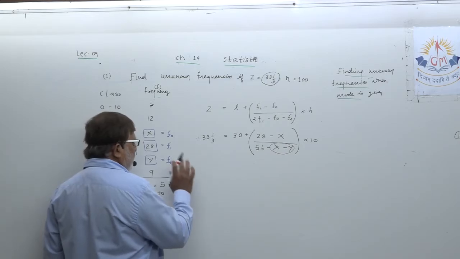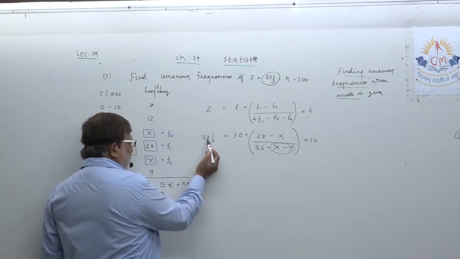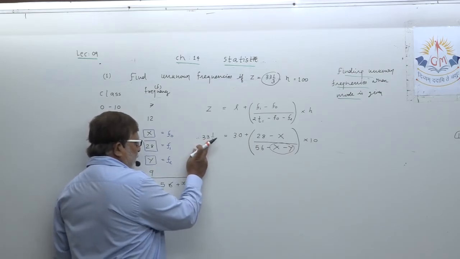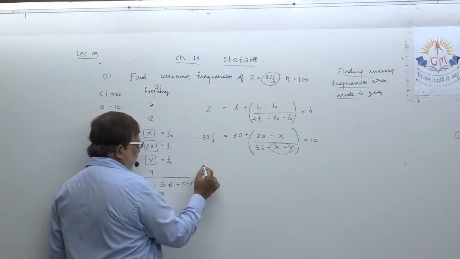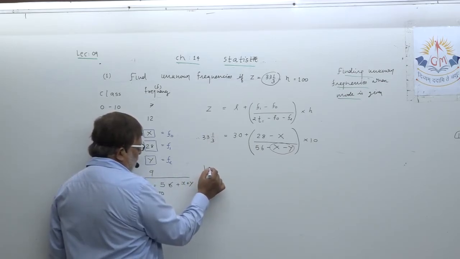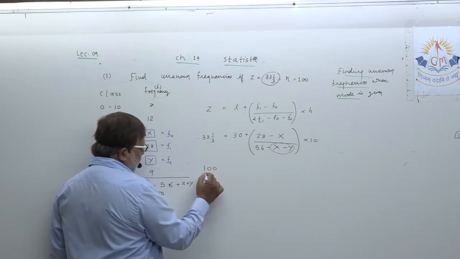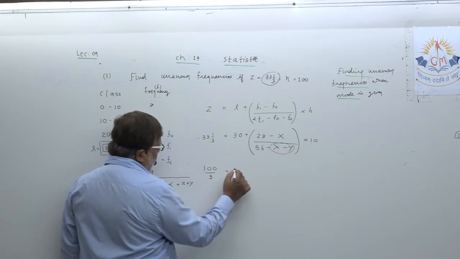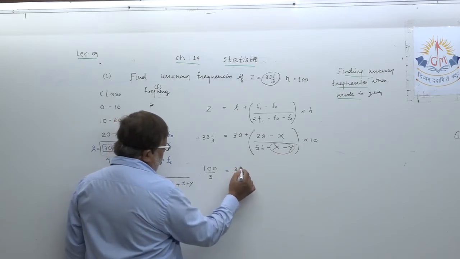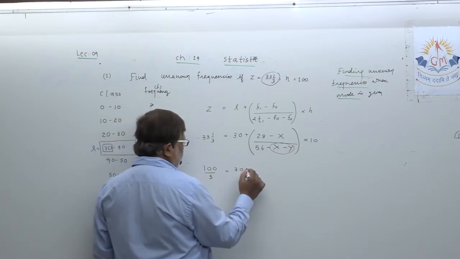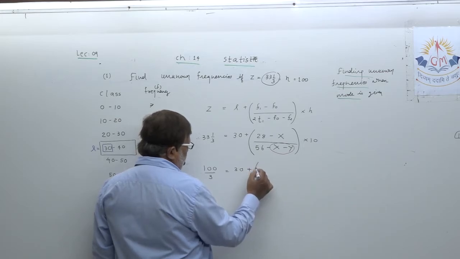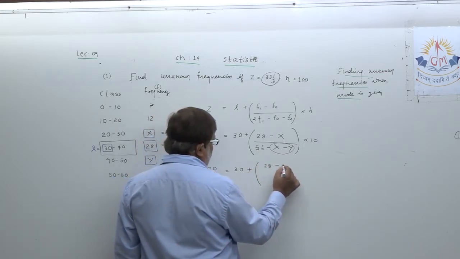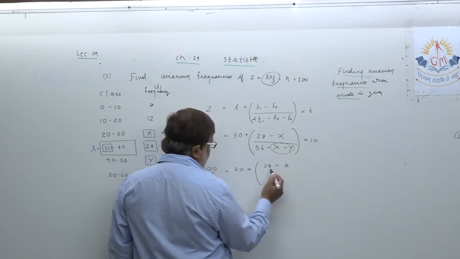Please concentrate here. First, let us convert into a fraction: 33 3s are 99 plus 1, 100 upon 3. Now, equal to 30 plus 28 minus x as it is.